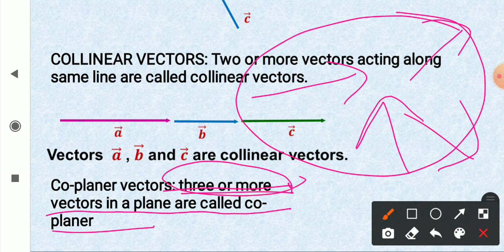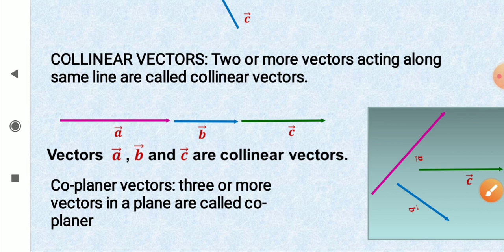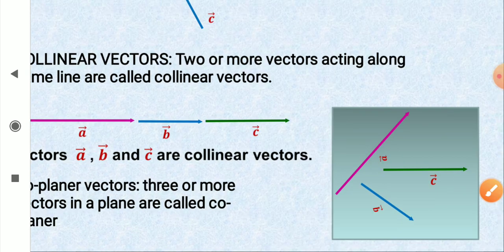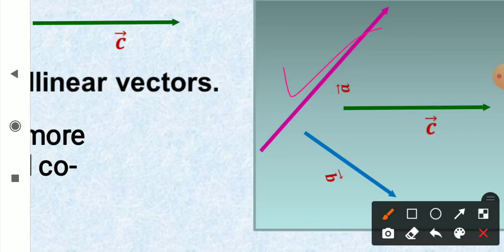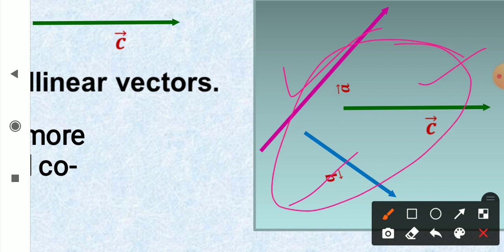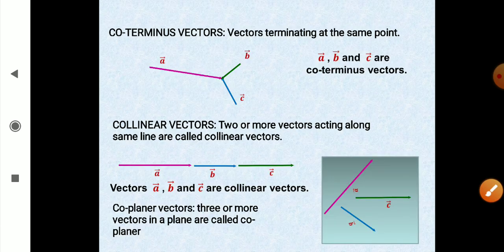Here we cannot talk about two vectors. Vectors have to be three or more. So let us take this example. I have this plane, and in this plane you can see vector A, vector B, vector C. They all are lying in this greenish plane. So these three vectors are coplanar vectors. And addition of vectors. So let's see how we work these vectors.